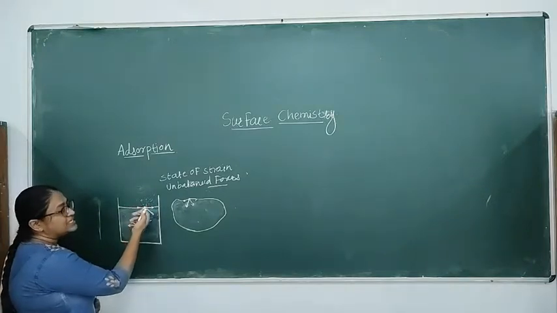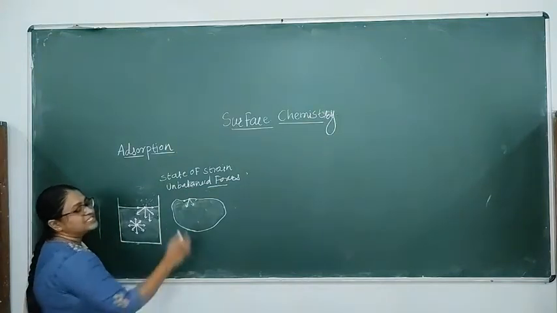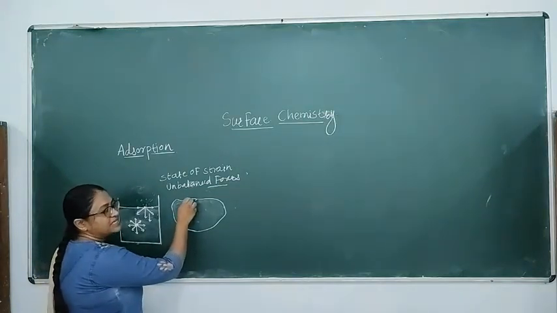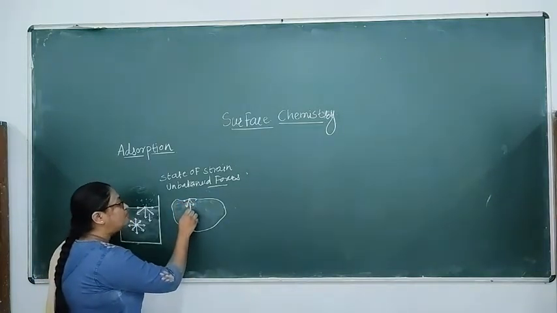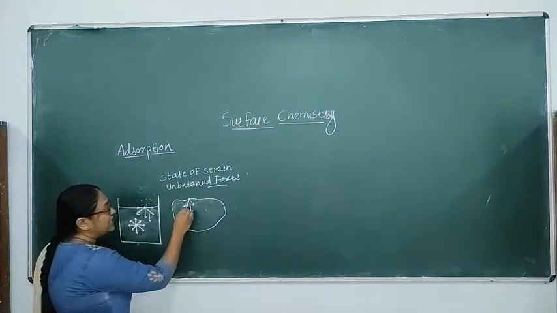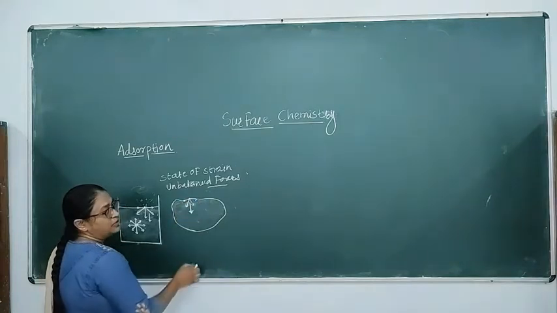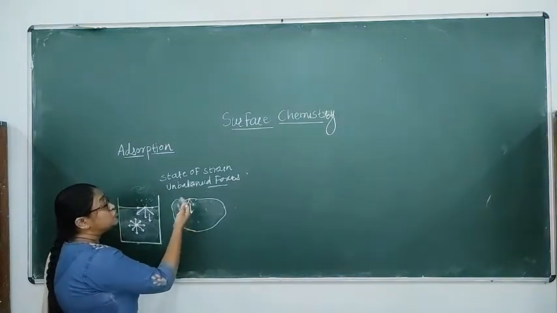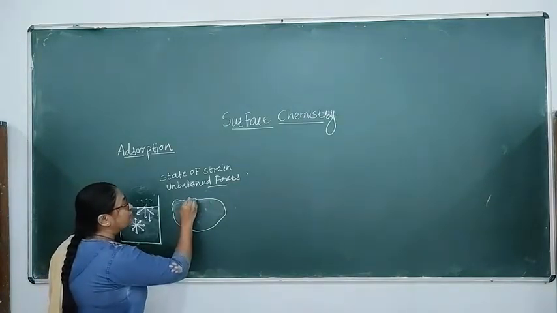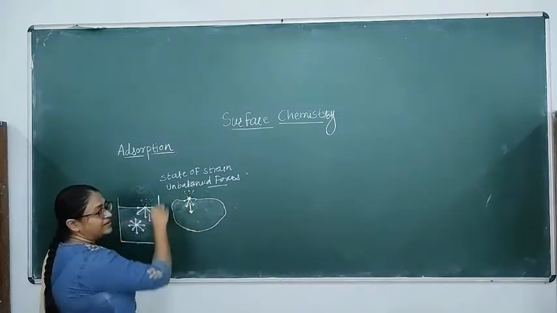They are attracting those gas molecules and they are accumulated at the surface. Similarly, in the solid surfaces also, this is the molecule which is present at the surface. This molecule here also is feeling a very strong pull in the downward direction, because the molecules attracting it are similar molecules, solid molecules. The molecules present in the solid have a very strong force of attraction for this surface molecule, and this molecule is attracting the gas molecules which are in contact with it from the air.